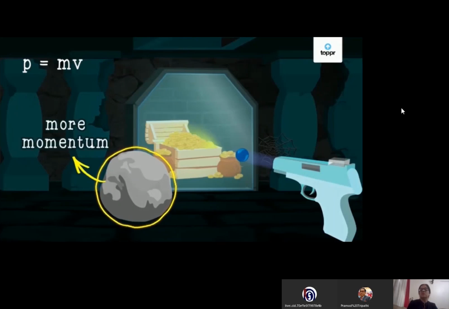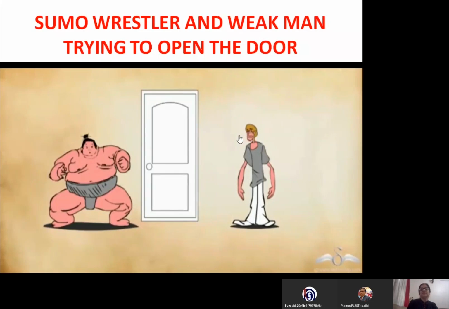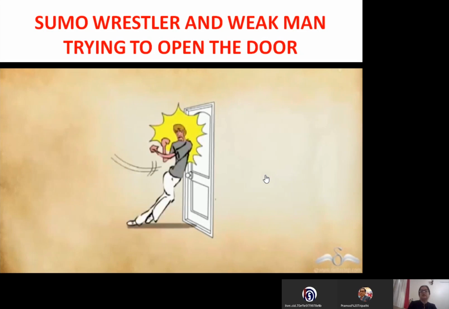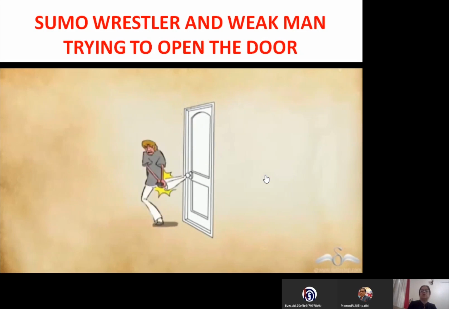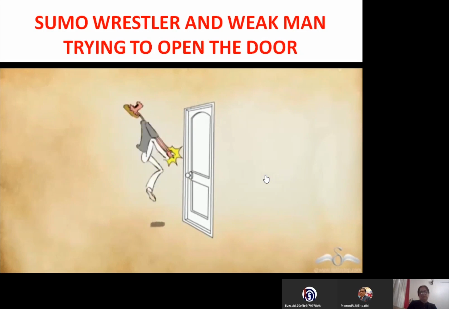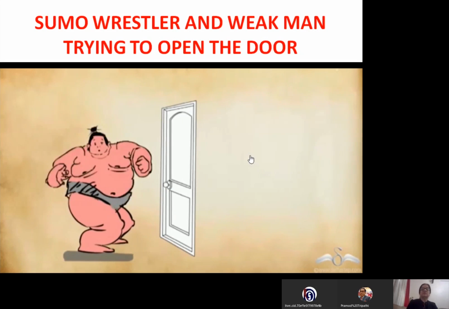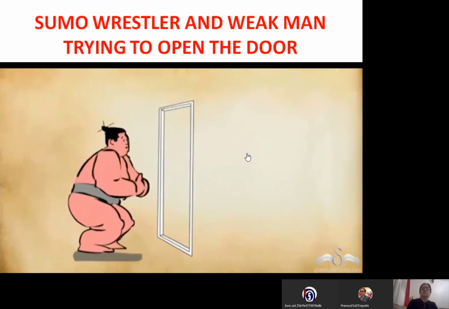Again, understand this. I'll run this video again. If you see this video again, the thin weak person, and the sumo wrestler with a huge body, huge mass, and this thin person with very little mass. Both are trying to open this door by punching. They are trying to open the door and go to the other side. First it is tried by the thin person, right? While trying, he got hurt also. When the sumo tried, with one punch he was able to break open the door.